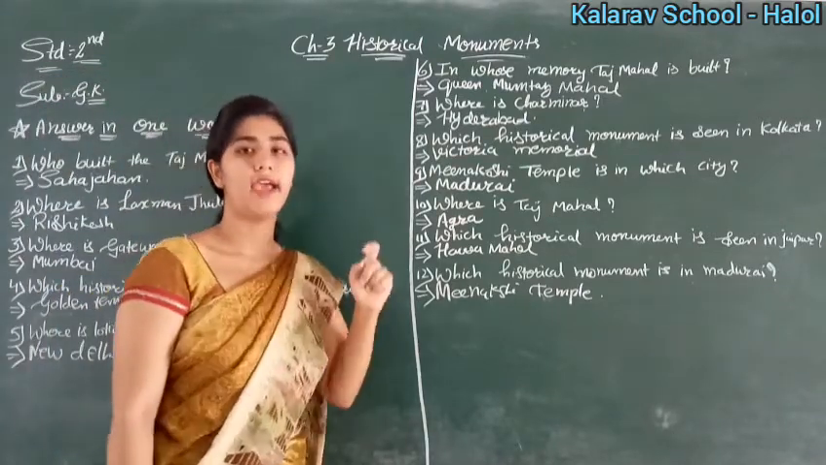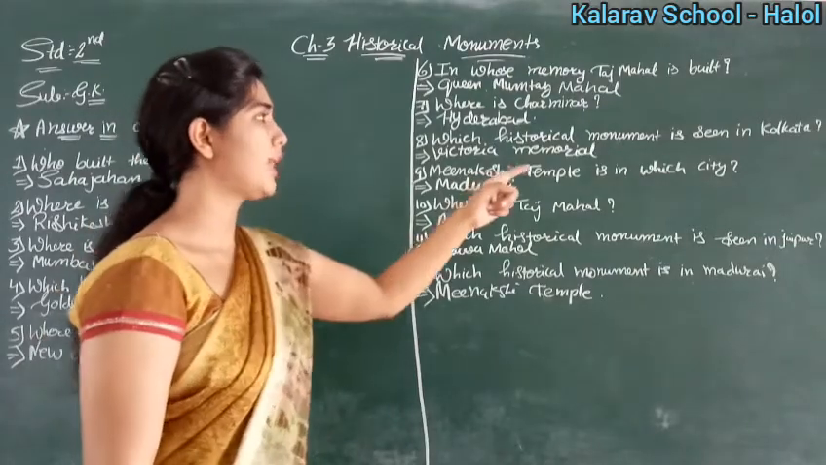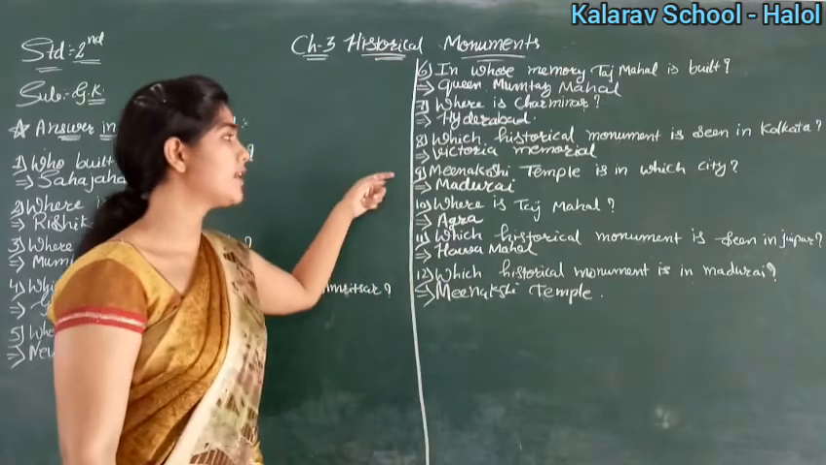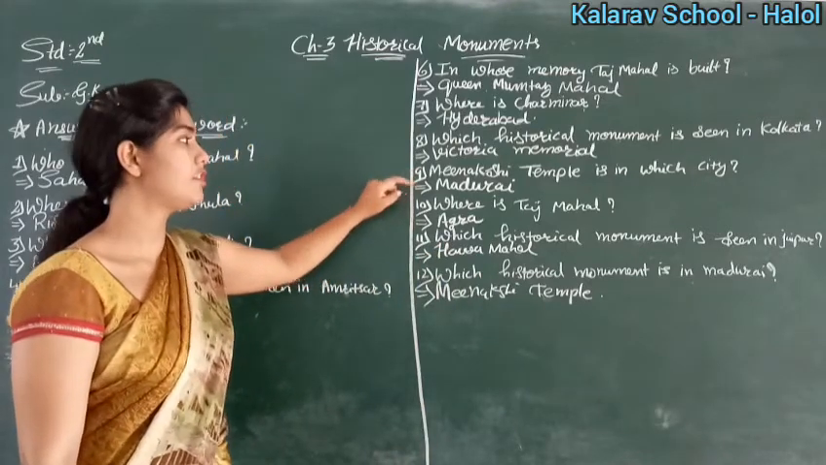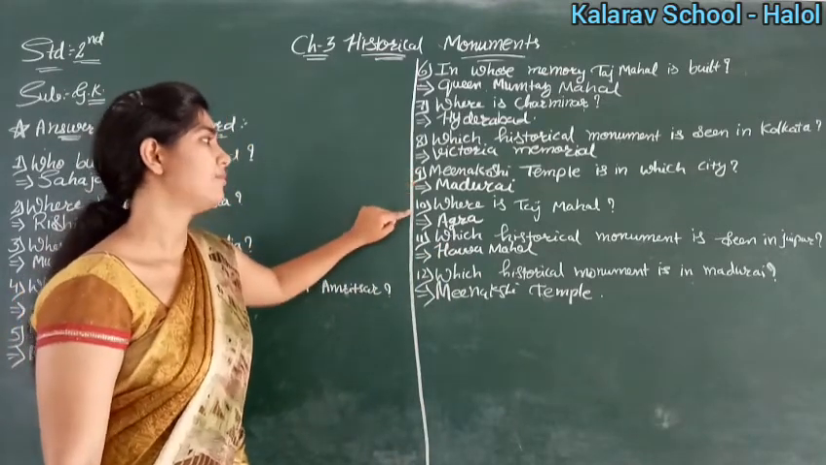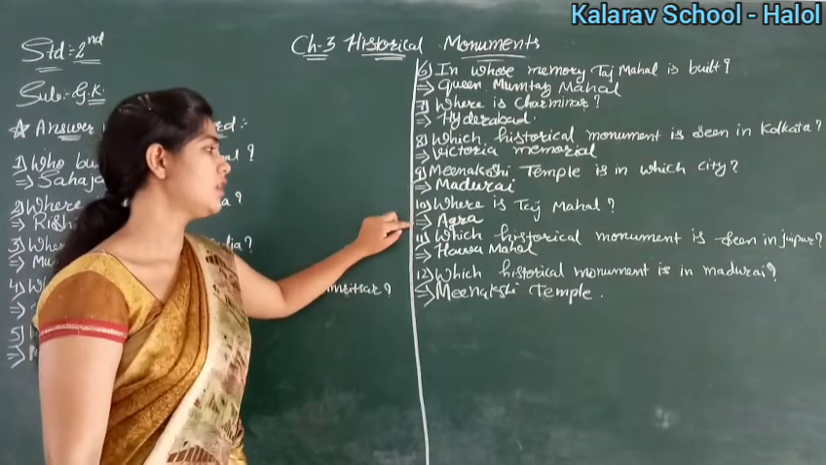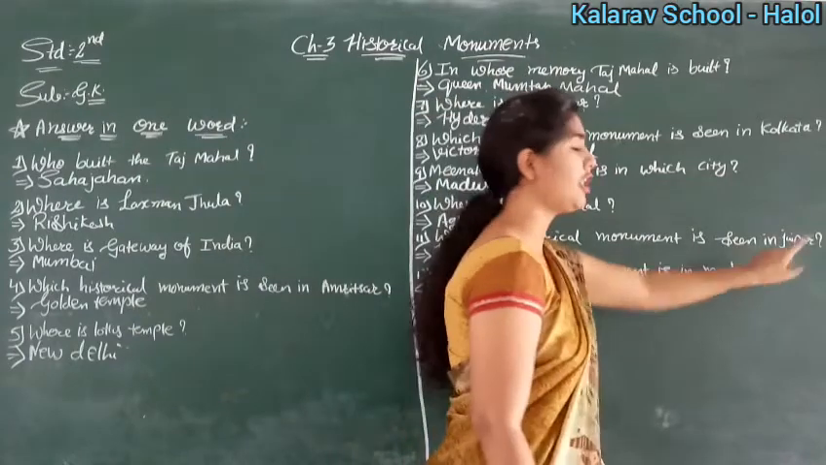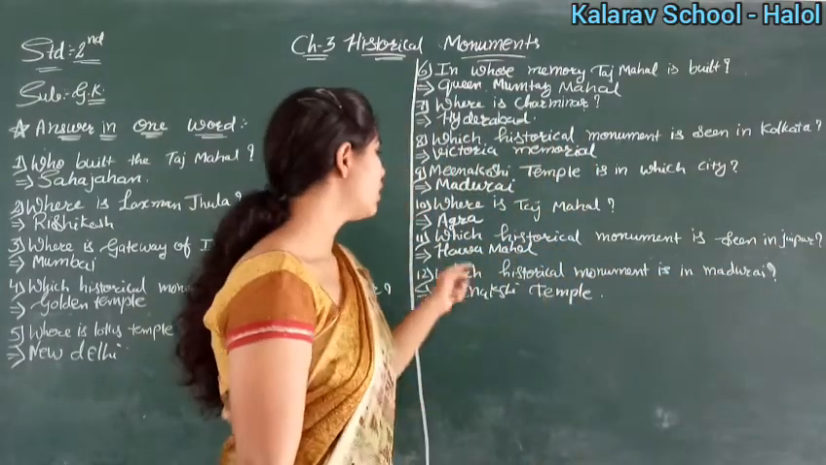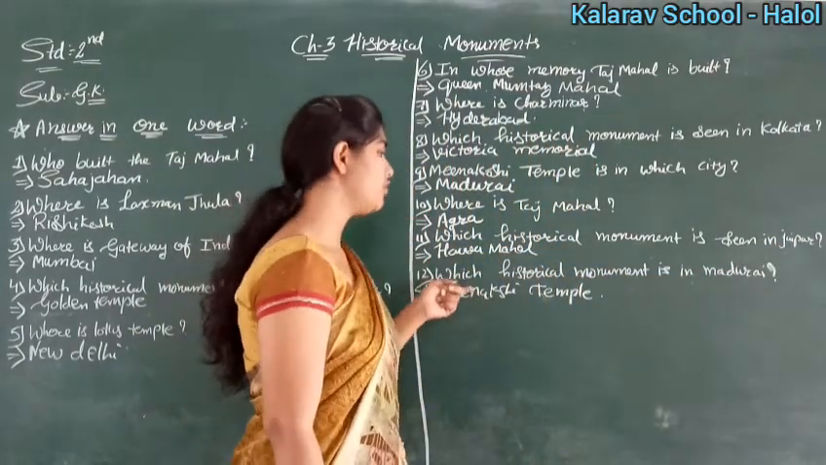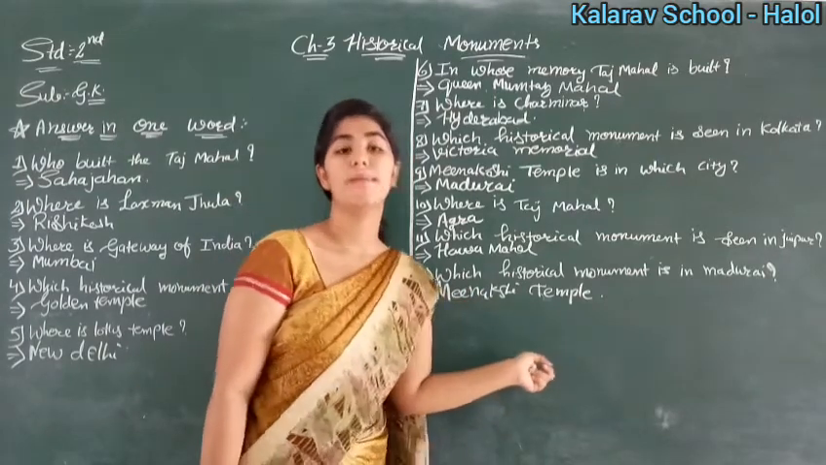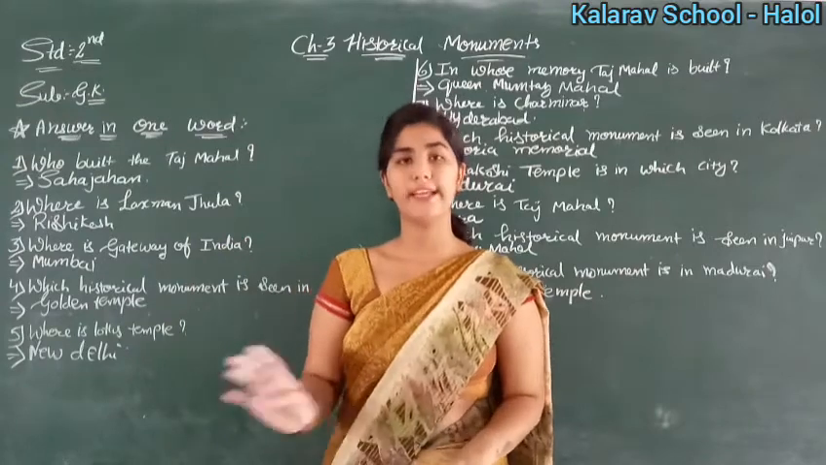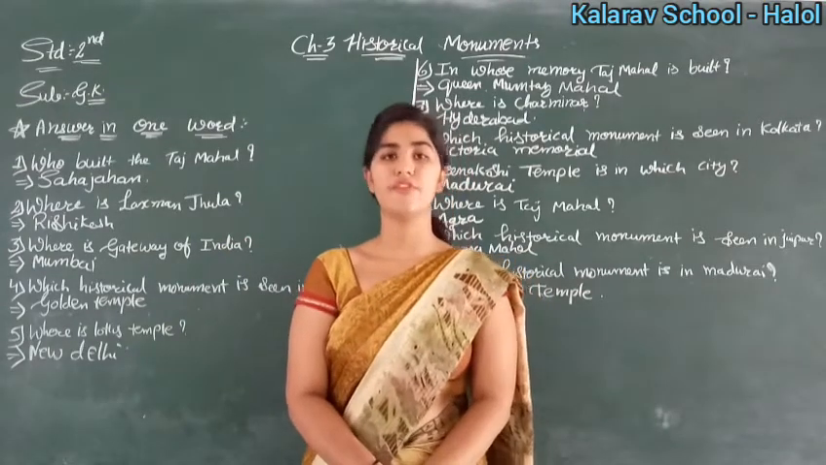चारमीनार इट इज इन हैदराबाद. देन कोलकाता में क्या है? विक्टोरिया मेमोरियल. देन 9th नंबर इट इज मीनाक्षी टेम्पल. इट इज इन विच सिटी? मदुराई. 10th is Taj Mahal. It is in Agra. Yes. And which historical monument is seen in Jaipur? So Jaipur Hawa Mahal. Yes. And which historical monument is in Madurai? That is Meenakshi temple. Okay children, so clear up till here. Okay, so we will meet in the next lecture.